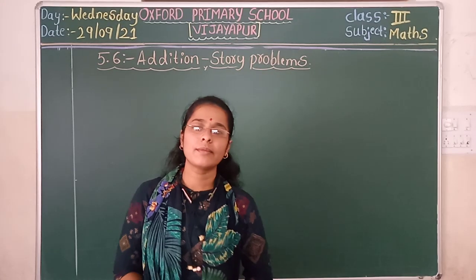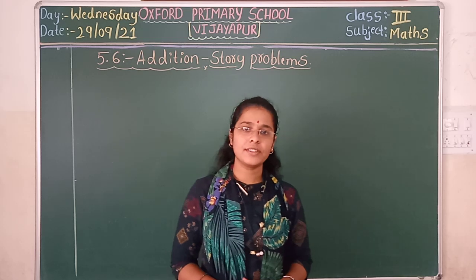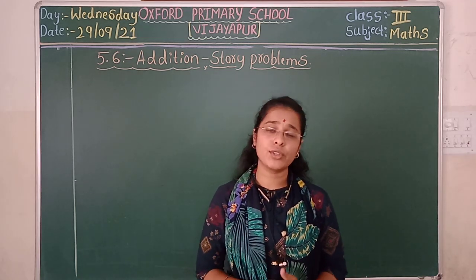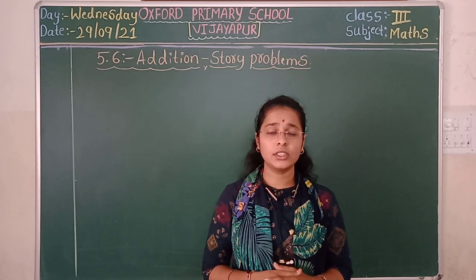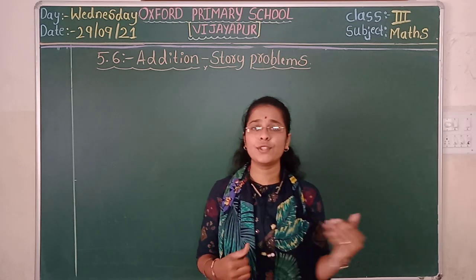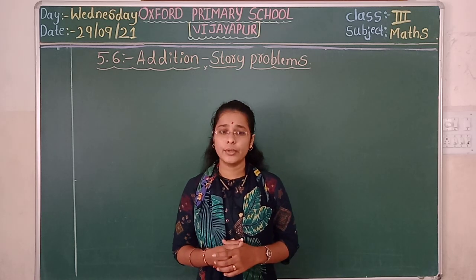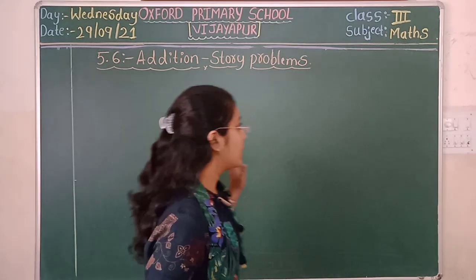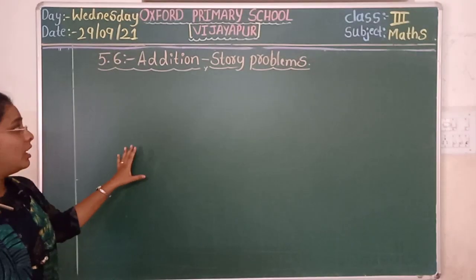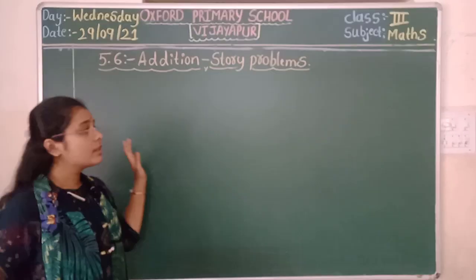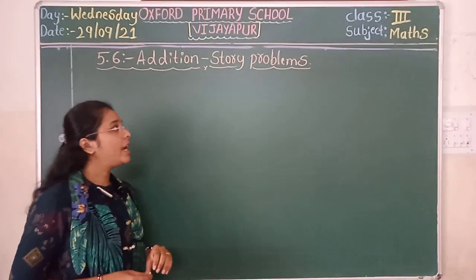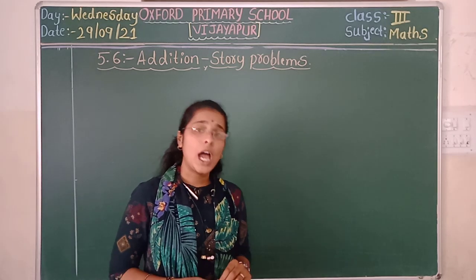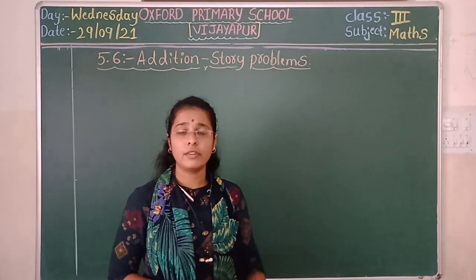Good morning, children. Yesterday we did addition sums without arranging the numbers in a column, just by observing the numbers. We solved them in which form? In horizontal form. In this class, we will see the addition story. This is the last exercise of lesson number 5.6, which contains addition story problems. These addition story problems we are going to solve in the notebook.